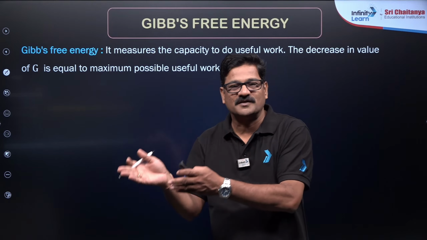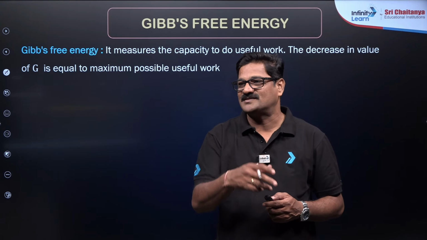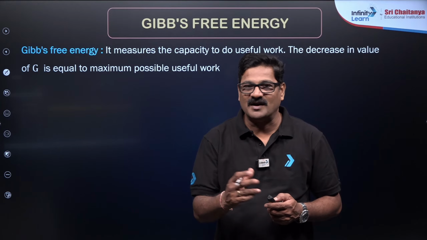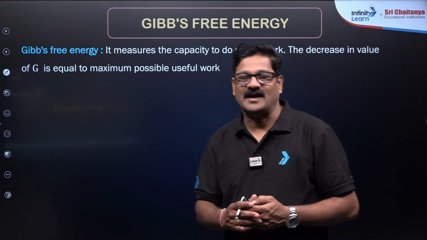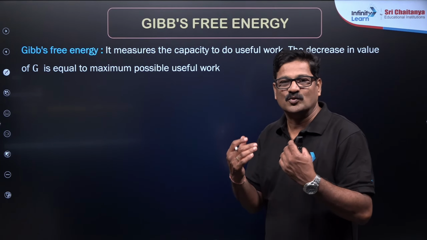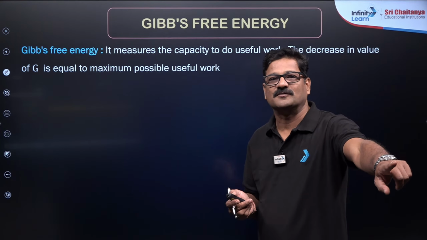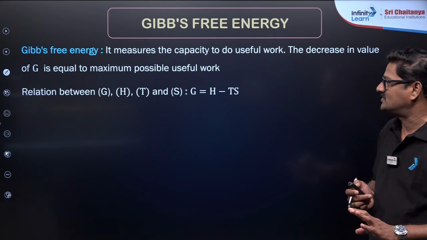If it is not used for work, it becomes entropy change. The system whose energy decrease is useful for work done is called the Gibbs free energy change.